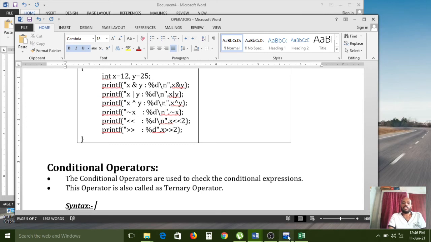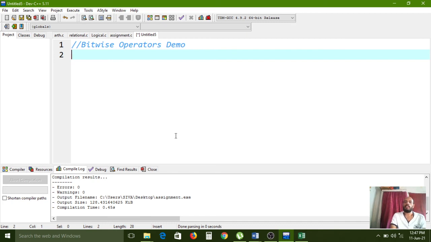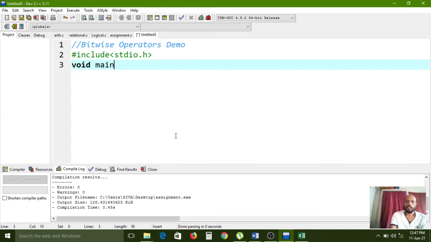Now we have to see the program. What is the output we are getting? Bitwise operators demo. Now #include stdio.h, void main.